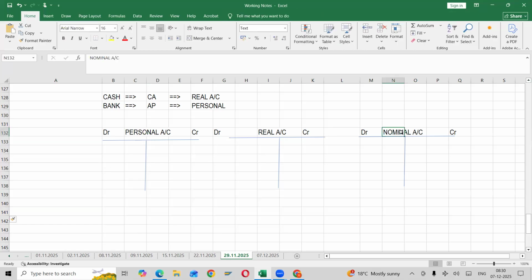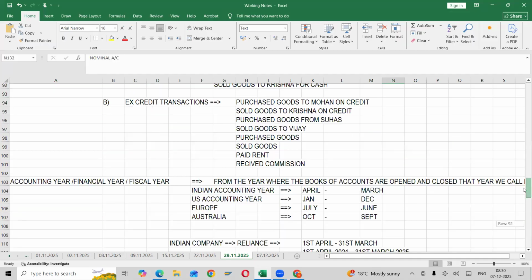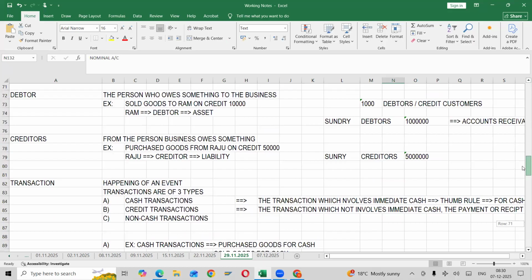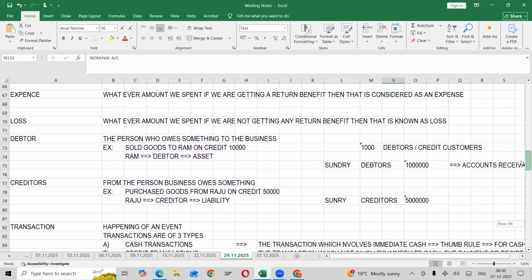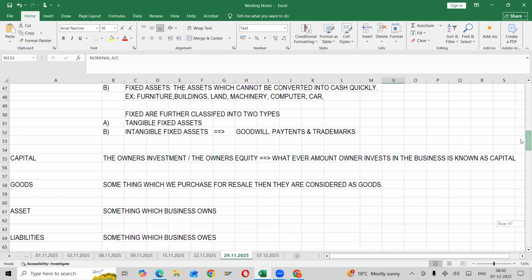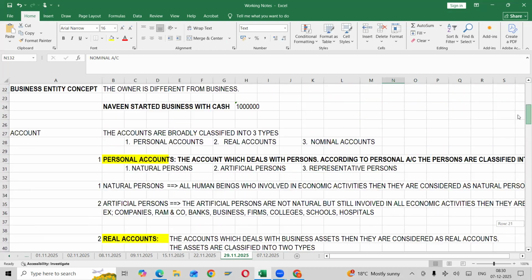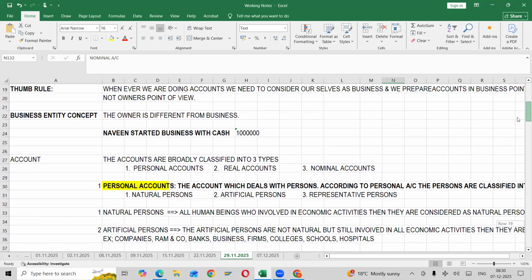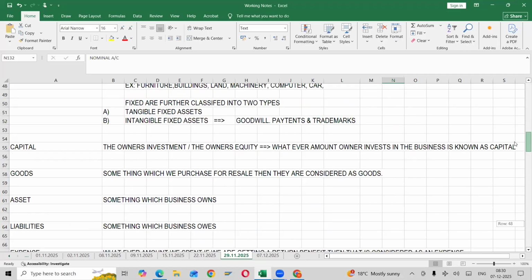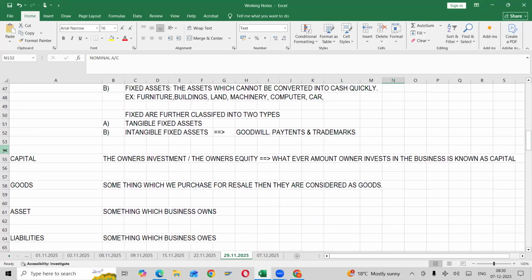Did we discuss what you mean by nominal account? Did we discuss? No, sir. So normally nominal account, that is happening in cash transactions. Again, I'll mention here what you mean by nominal account.